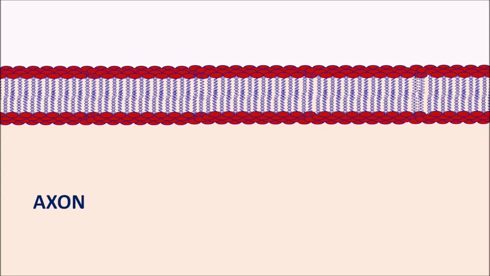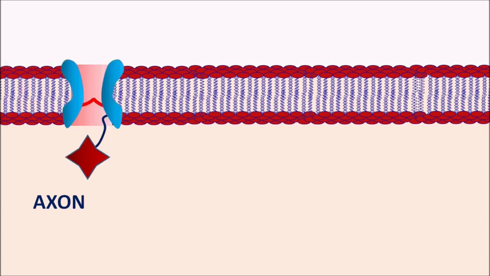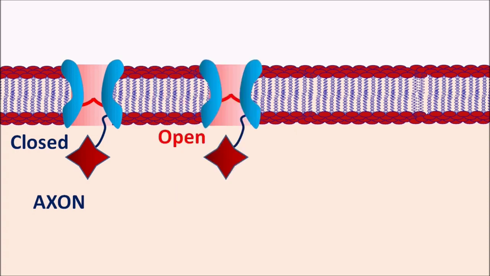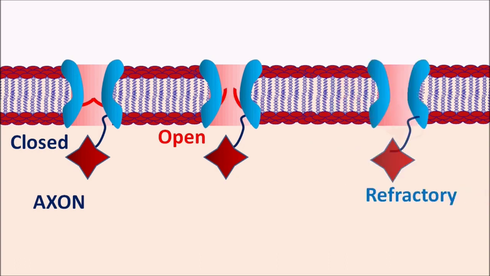Lidocaine acts as a local anesthetic by inhibiting neuronal transmission through the axon. Particularly, it blocks the voltage-gated sodium channels, thereby inhibiting axonal conduction. On the axon, sodium channels can exist in three states. They can exist in a closed state, where they are not allowing sodium ions. Otherwise, they can exist in an open state, where the gating mechanism is open so that sodium can enter through this channel. Otherwise, they can be in a refractory state, where the inner gating mechanism is somewhat closed,